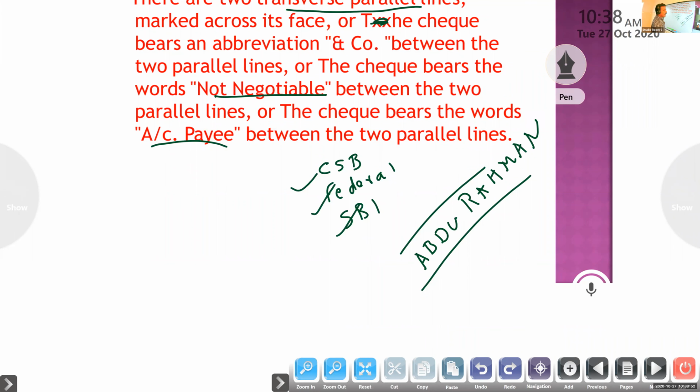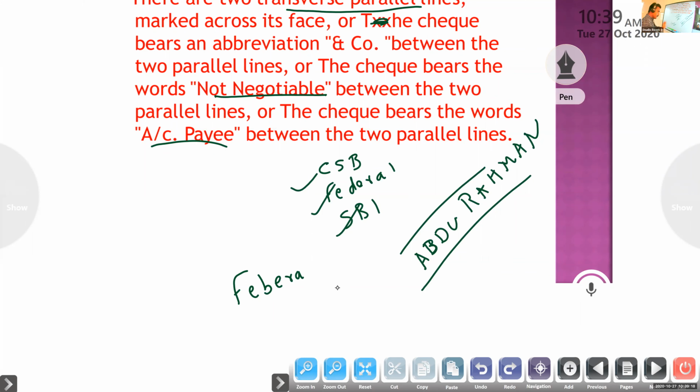So this is a general crossing. So here the collecting banker. I got the check from Anjo. Anjo's account is in Federal Bank, so he gave the Federal Bank check to me.